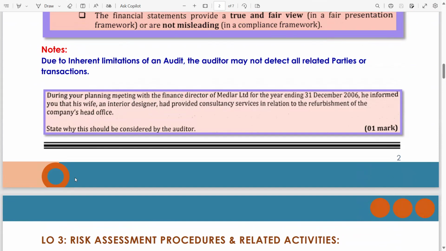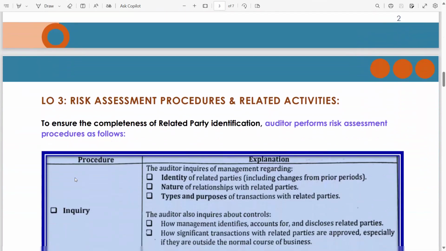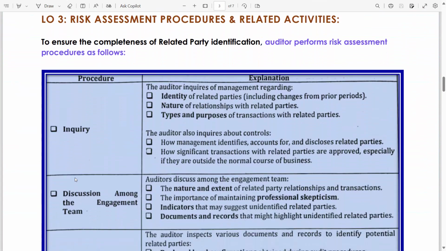If you noticed in the start, I mentioned that we as auditors ask the client or management to provide the complete list of related parties. So there is a risk of understatement, meaning there is a possibility that not all related party relationships or transactions are identified, accounted for, and disclosed. So it means there is a risk of completeness, meaning not all the related party transactions are completely recorded. To ensure the completeness of related party identification, the auditor performs risk assessment procedures as follows.